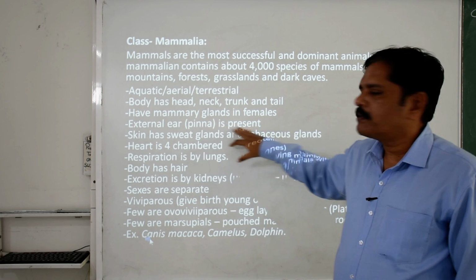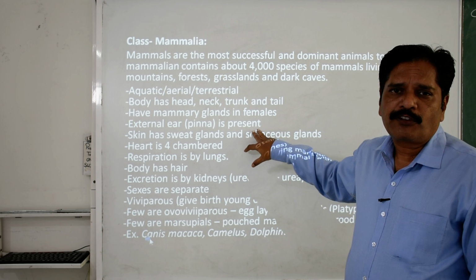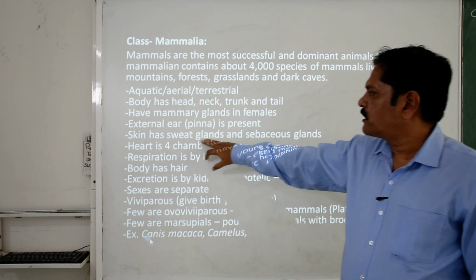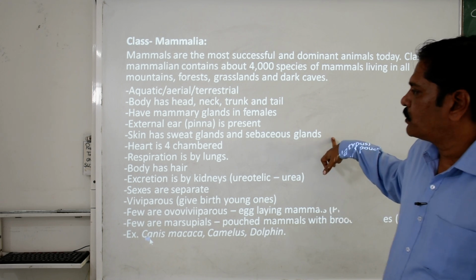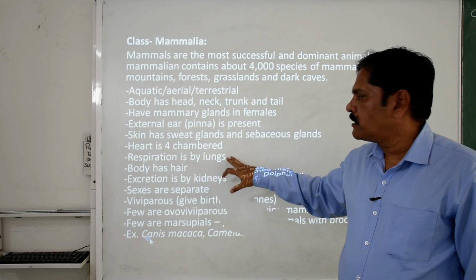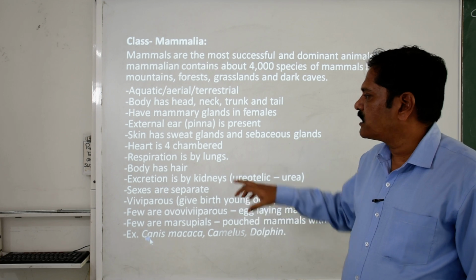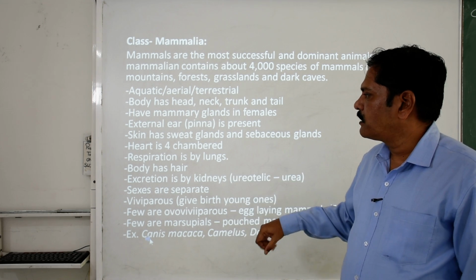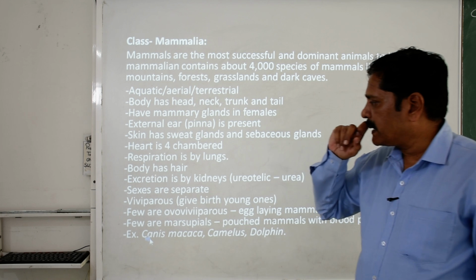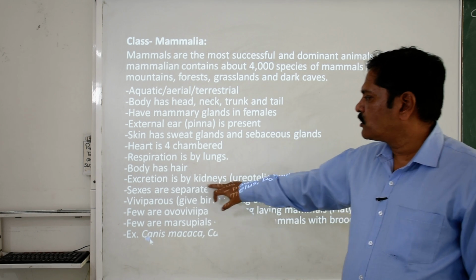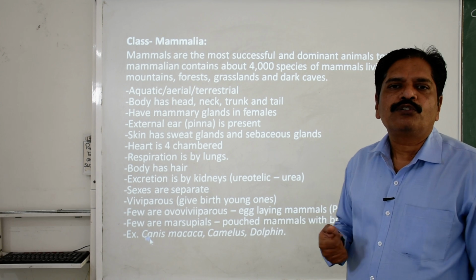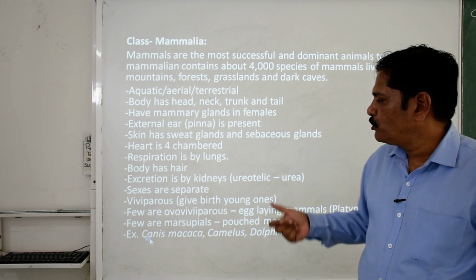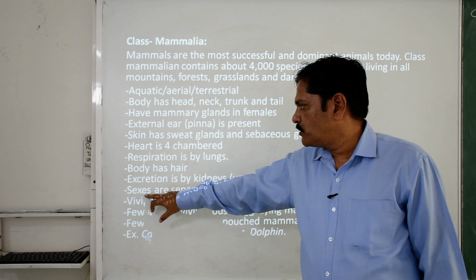The external ear, the pinna, is present. It is a specific feature of the mammalia. The skin has sweat glands and sebaceous glands which secrete sebum. Heart is four-chambered. A double circulatory system is present. Respiration takes place by the lungs. Body has hair. It is a special feature. Excretion is performed by the kidney, and these are basically ureotelic in nature. That means they release urea in the dilute form of urine.